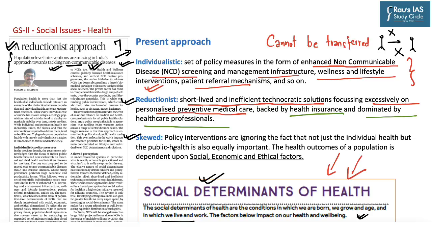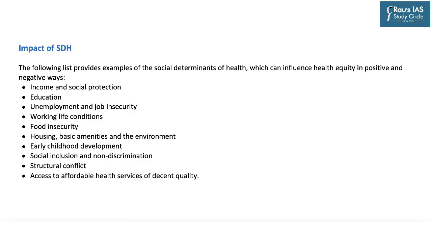And then the skewed policy, where the policy interventions are ignoring the fact not only about individual health, but also about the public health. So, the author says that public health is also very and equally important as compared to individual health. And hence, the health outcomes of a population should be dependent on social, economic, and ethical factors. So, the author has clearly suggested that social determinants of health must be followed.